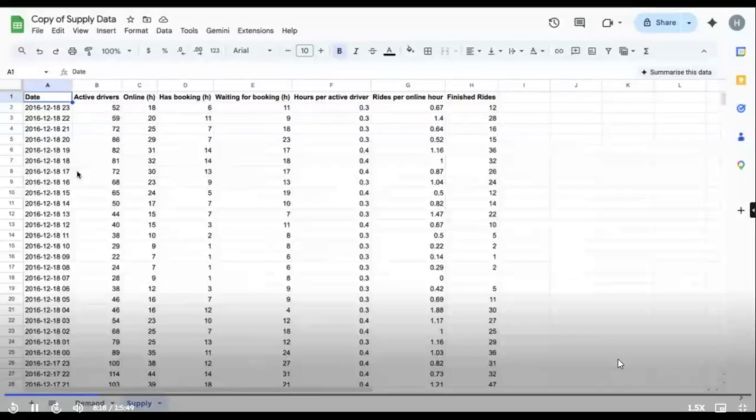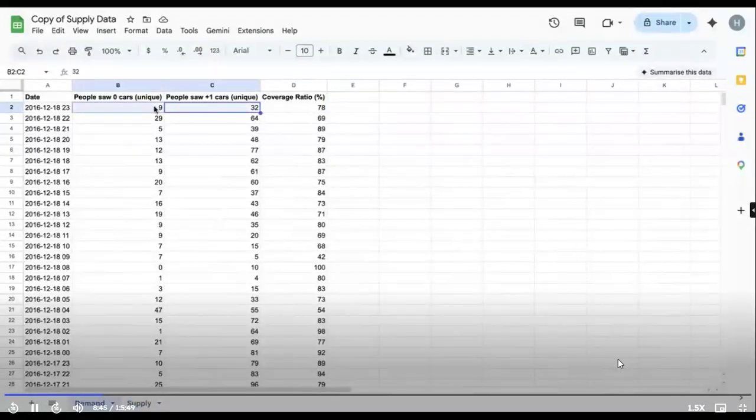On the supply side, the same date column is there. 18th December 2016 on the 23rd hour. There are 52 active drivers. 52 active drivers. And now if you think logically, if there are 52 active drivers on 18th December 2016 at the 23rd hour, why is the demand just for 41 drivers? I should be able to see all 52 over here, no? Why is it not getting shown?